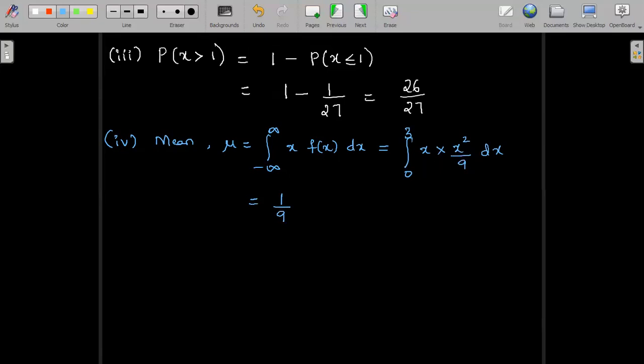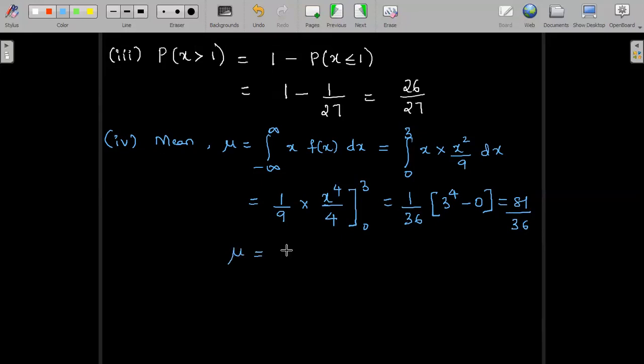Integration of x cube is x power 4 divided by 4 between the range 0 to 3. 1 by 36 is a constant outside. So we have 3 power 4 minus 0. 3 power 4 is 81. So this is 81 by 36, or to the simplest fraction, the answer for mu can be written as 9 by 4.